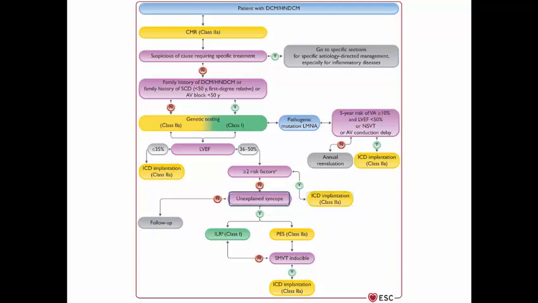If there are no risk factors but the patient has unexplained syncope, go for EP study and programmed electrical stimulation to decide the need for ICD. No evidence of inducible VT, implantable loop recorder is indicated. No any other risk factors, so just go for follow-up and starting, of course, the heart failure treatment medications.